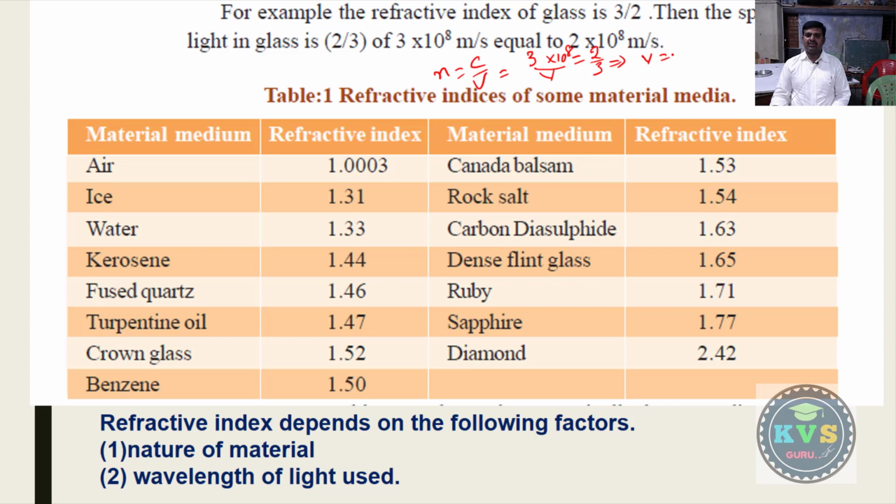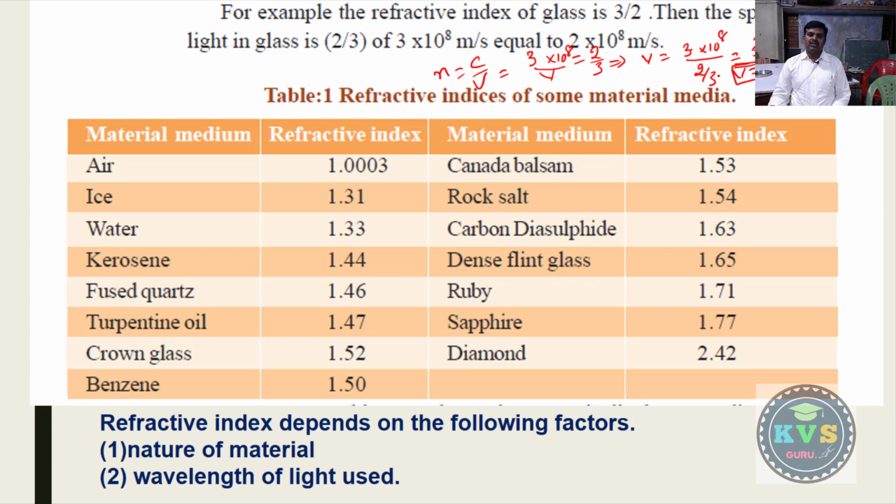So V is equal to 3 into 10 power 8 by 3 by 2, which is 3 into 10 power 8 into 2 by 3. Here the 3 gets cancelled, then we get 2 into 10 power 8, the velocity of light in glass.